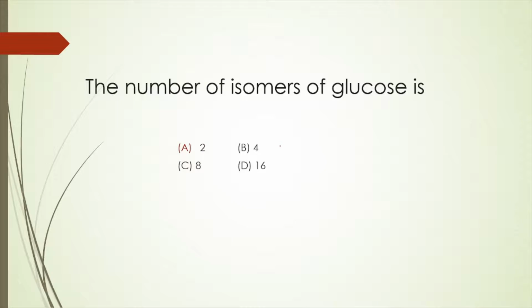The number of isomers of glucose. If you look at the structure of glucose, you will find that there are 4 different chiral carbons present in a glucose molecule. So n is equal to 4. The number of optical isomers that we have is 2 to the power of n, or 2 to the power of 4, which equals 16. Alright, so this is the correct answer.